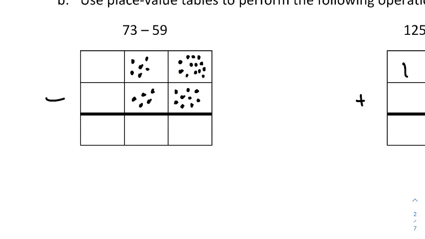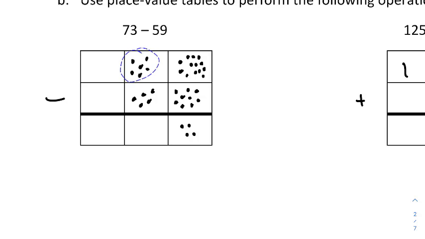But I'm now in a position where the number of dots in a box in the second row is less than or equal to the number of dots in the boxes above, and that's true for both place value positions, the tens position and the ones position. So now I can just remove dots. I have 13 single dots here, and I want to remove 9. If you have 13 and you remove 9, that's going to leave 4 dots in the ones position.